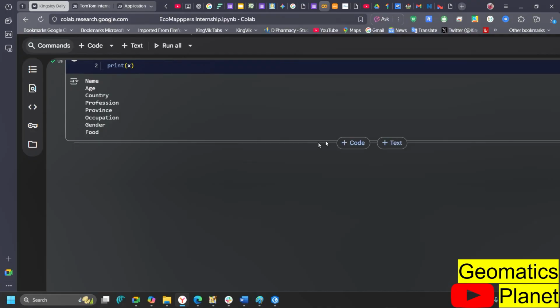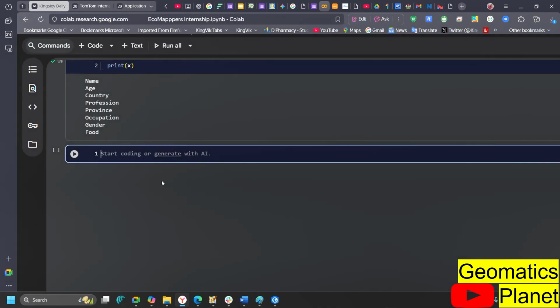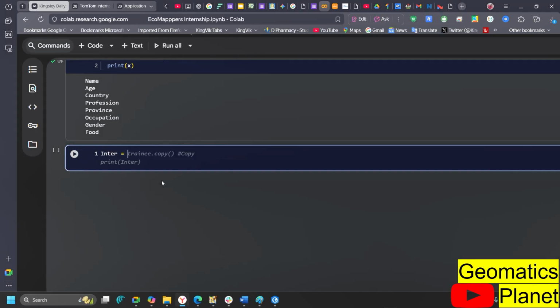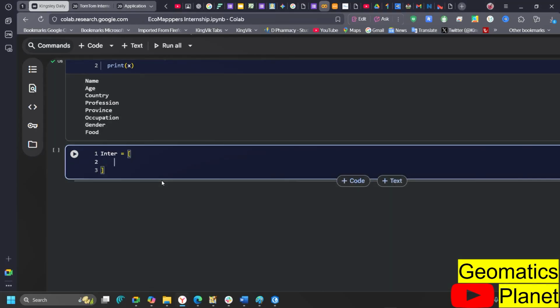Now, an example is this. Okay, let me use indentation like this. Yeah, let's use this. I think this will be a perfect example. Let me use indentation like this, and then I'm going to go down here.